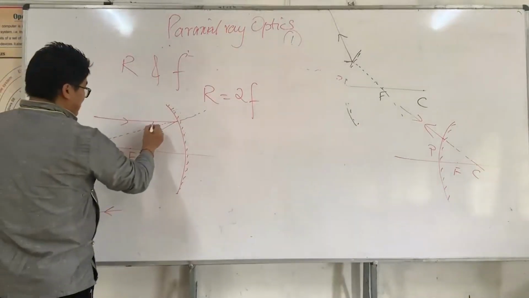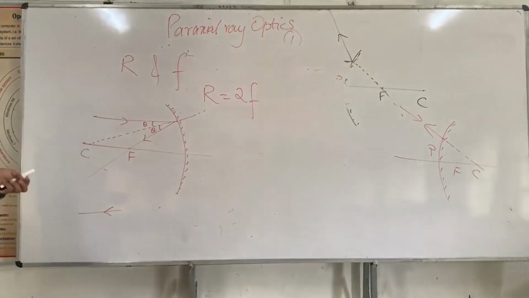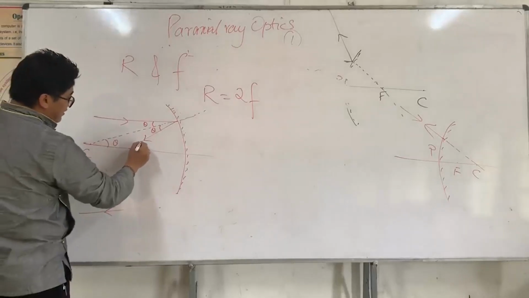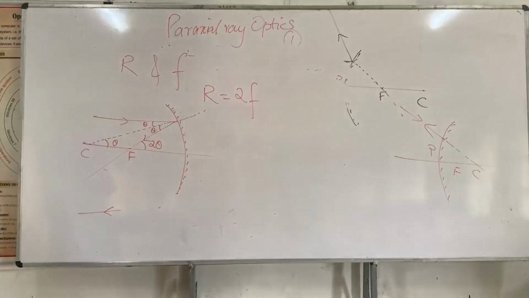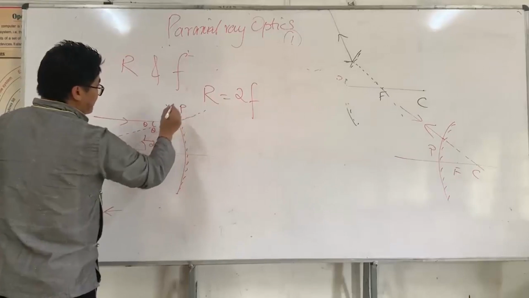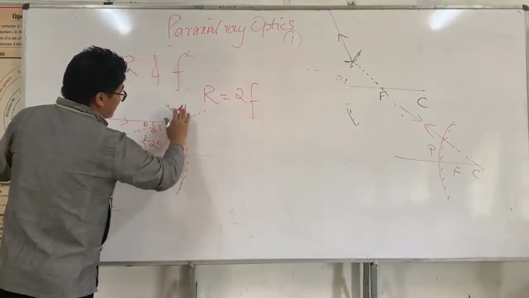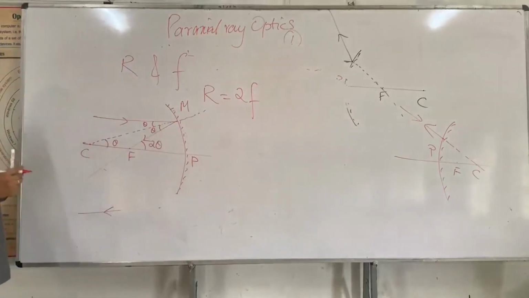Say this is angle theta. This must be angle theta. Why? Because of the laws of reflection: the incident angle must be equal to the angle of reflection. So this must be angle theta, and this must be 2 theta, the exterior angle result that we have done in geometry in lower classes. Now let's say this is C and this is P. Let's say this is some point N, and this is point P.